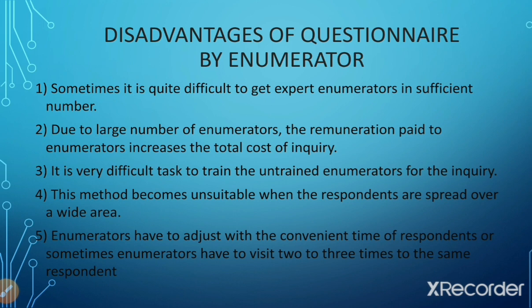Among all the 3 methods of collecting primary data, that is the direct inquiry method, indirect inquiry method and method of questionnaire, there is no definite rule for using a particular method. It depends totally on the study or the type of inquiry which method is suitable. That is decided by the particular research organization or inquiry department. The selection of the method of inquiry basically depends on the following aspects. It means which factors are responsible while choosing any particular method of collecting the desired information.